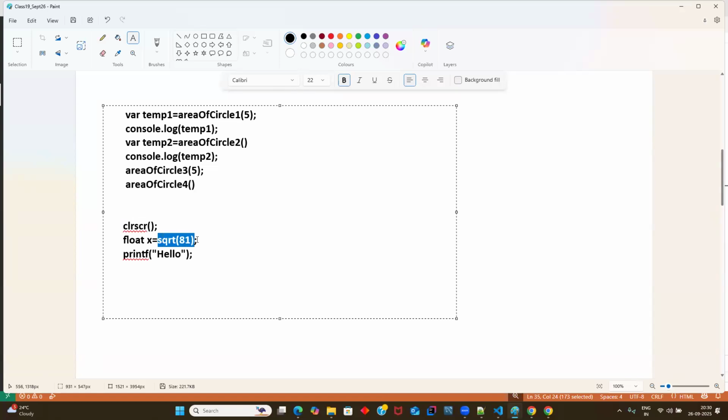Okay, go ahead. Next one, square root is what type of function? With parameter, with return value. Exactly. So your summaries, I think you are clear. This has a parameter and it is doing some business logic. After that we are using equal, which means we are assigning this result to this variable. Forget about what logic is executing in here.